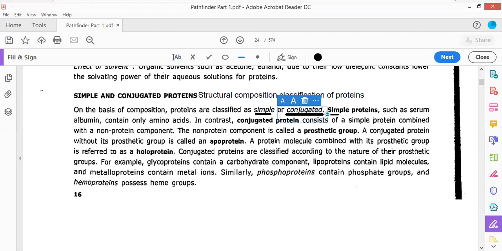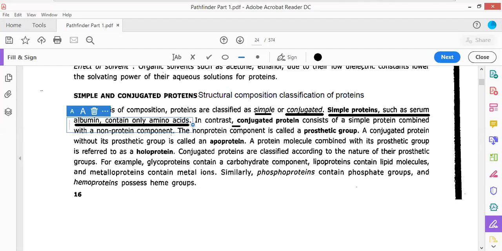Now simple protein, such as serum albumin, contains only amino acid residues. So a simple protein is just a protein consisting of amino acid residues joined together with the help of peptide bonds. If amino acid residues are joined together with peptide bonds, they lead to the formation of simple proteins.